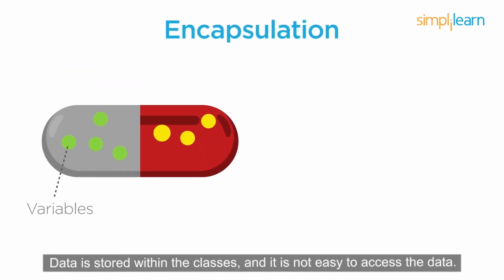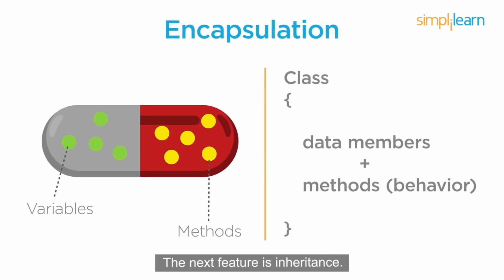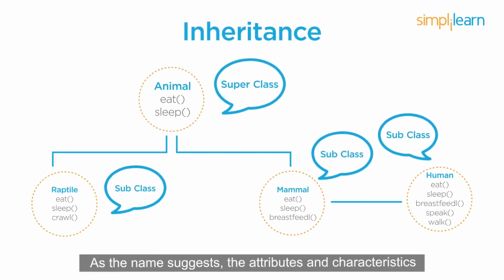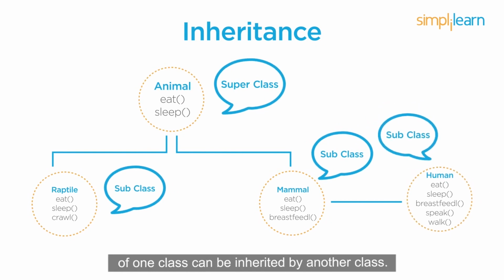Data is stored within the classes, and it is not easy to access the data. The next feature is inheritance. As the name suggests, the attributes and characteristics of one class can be inherited by another class. Because of this, coders take less time to create the code.